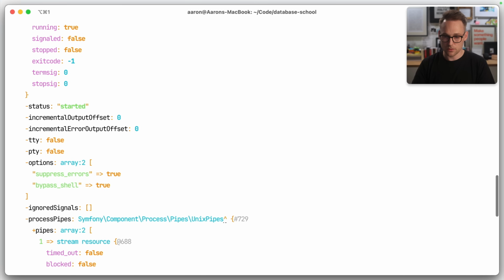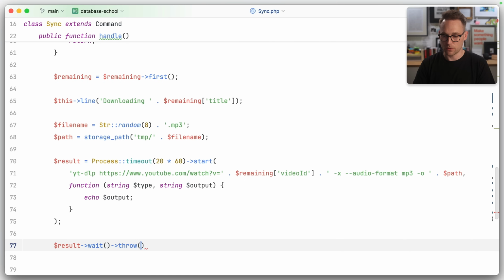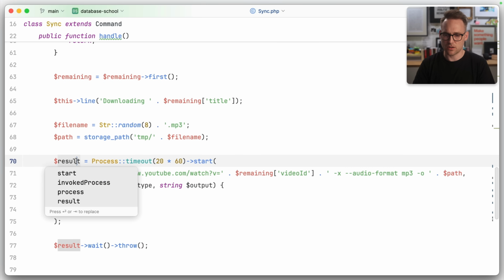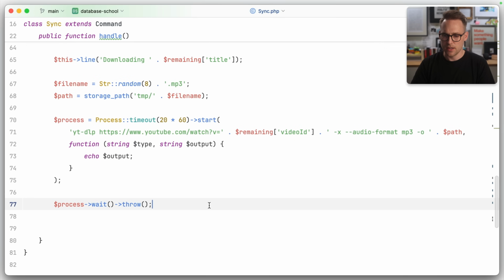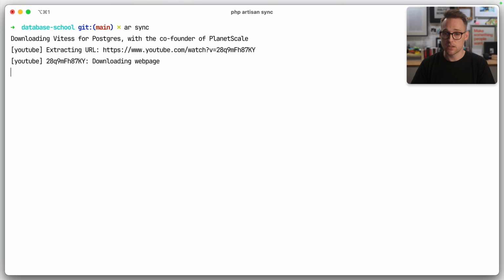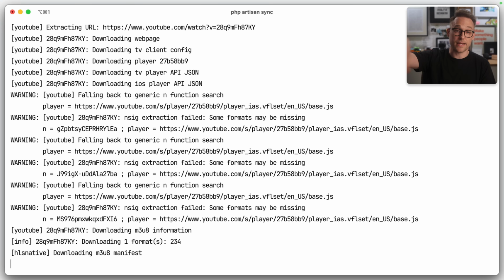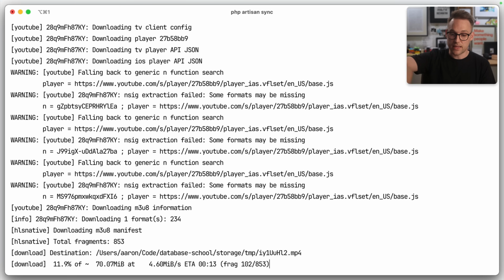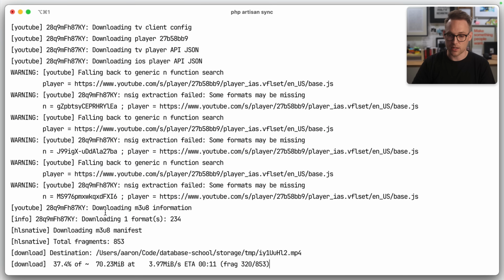Oh, we need to wait on this. So we'll say result wait throw. And so this is more correctly called process wait throw. So now we are actually waiting because it starts in the background. Let's clear this out, run that. And hey, there we go. That second argument, that closure that we passed in, that's what's doing that. So that's echoing this output from the underlying process.